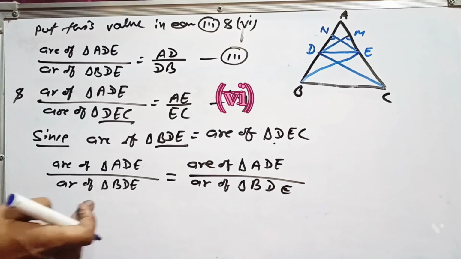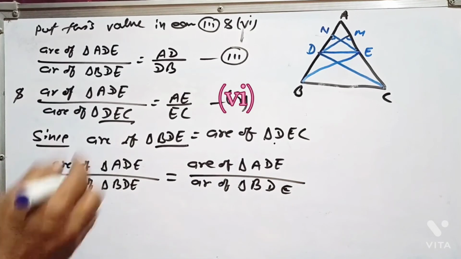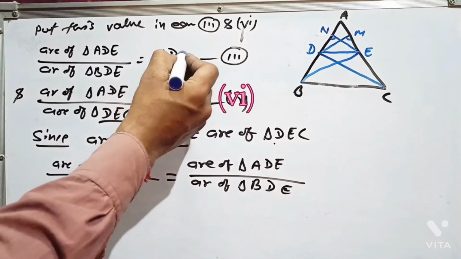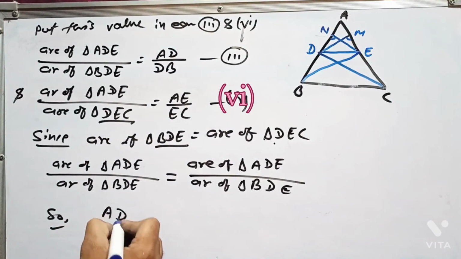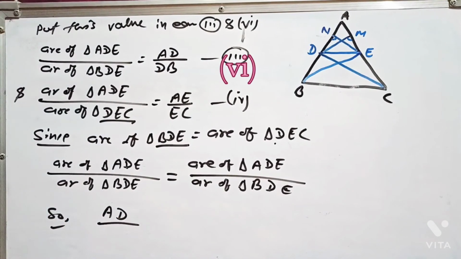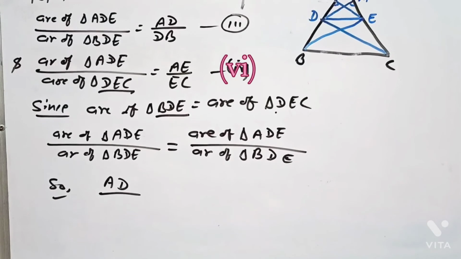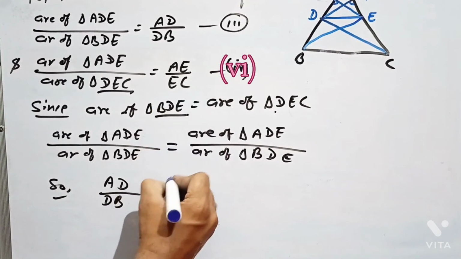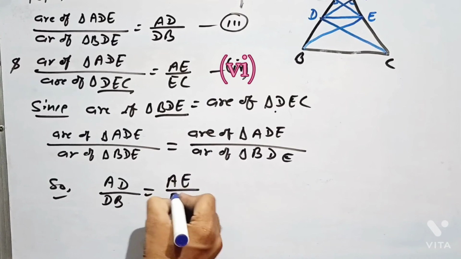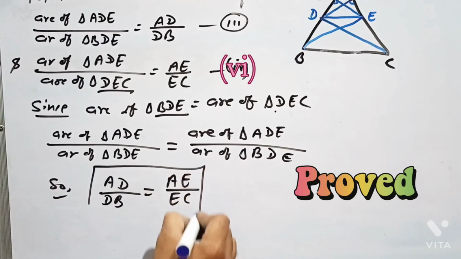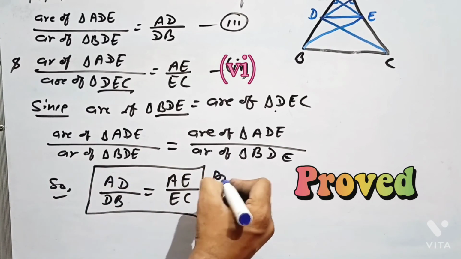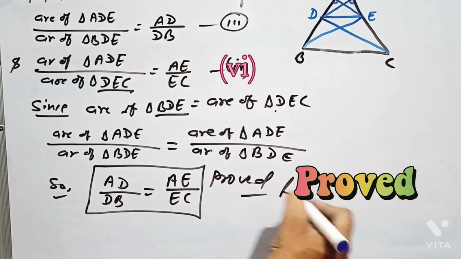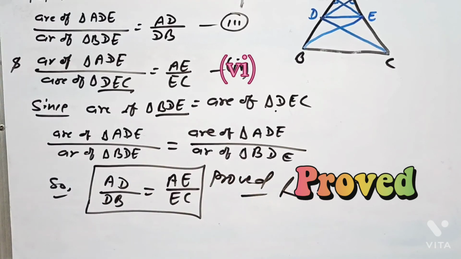So we can write AD by DB is equal to AE by EC. We have proved it. This is what we had to prove: AD by DB is equal to AE by EC.